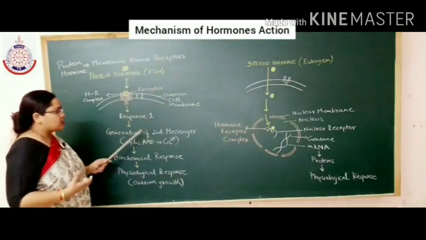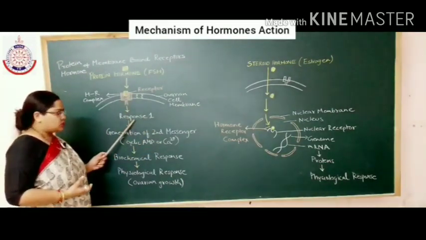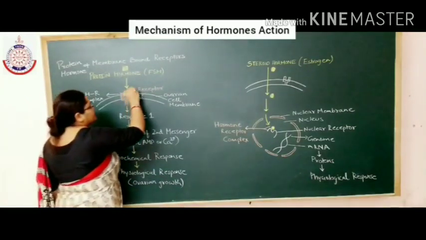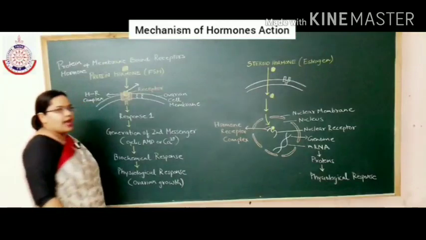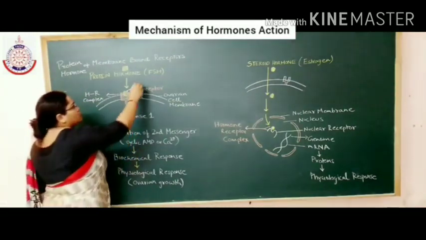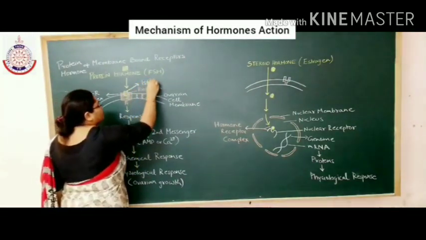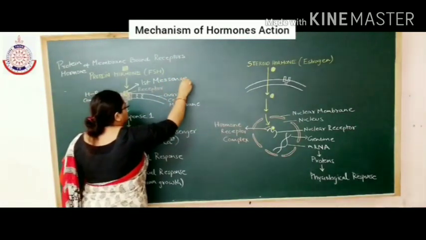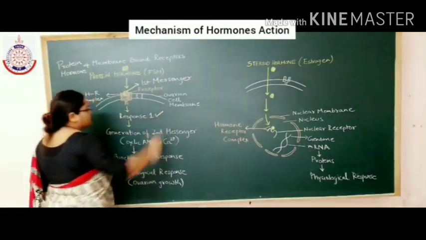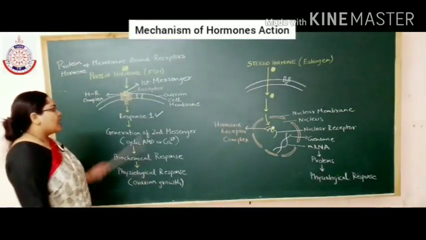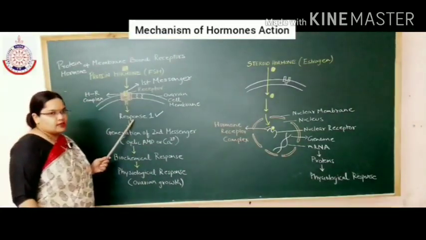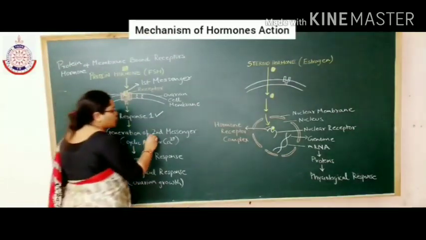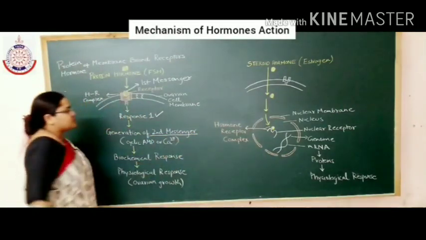Some changes occur, which is known as response 1. Now, because this hormone, follicle stimulating hormone, cannot enter inside the cell, it is known as the first messenger. And this first messenger will cause a response inside the cell, and this response results in the generation of another messenger known as the second messenger.